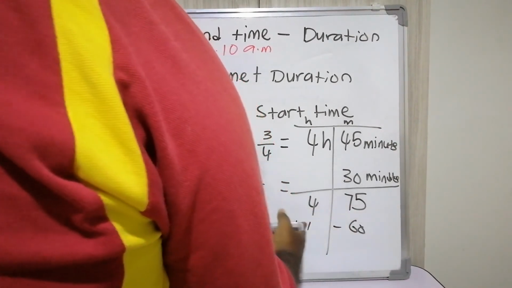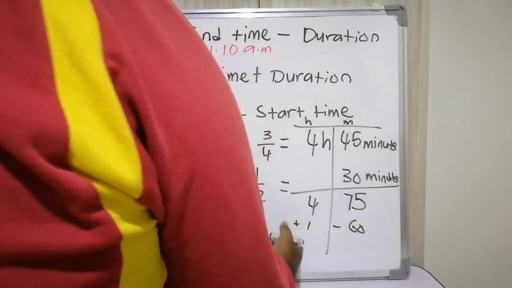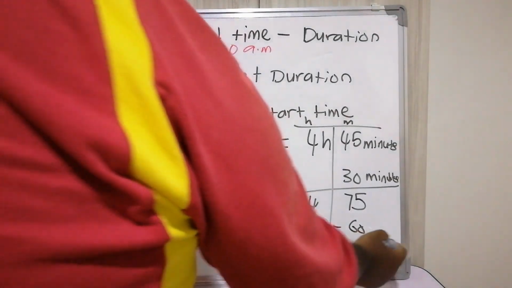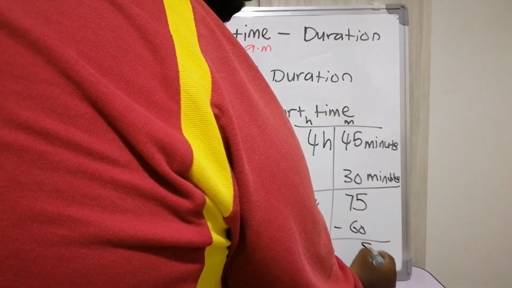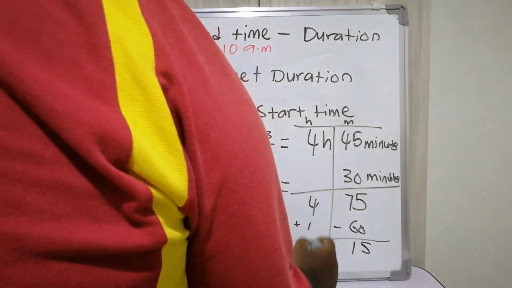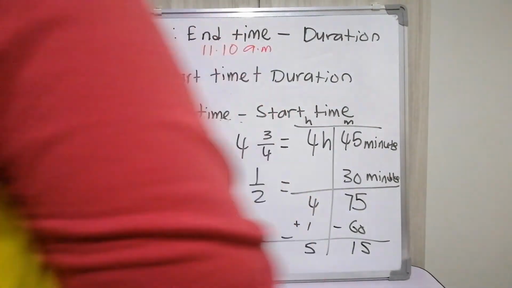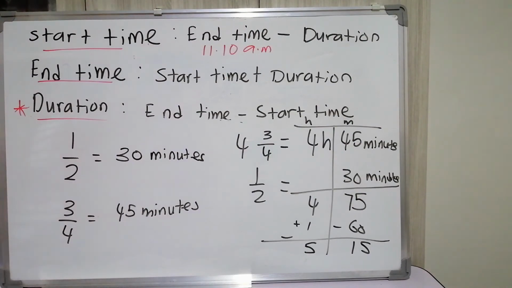One time minus 60, we plus 1 here. Another time, we plus another 1. So 15 minutes, 5:15. The total journey is 5 hours and 15 minutes.